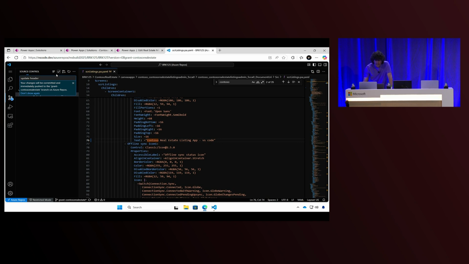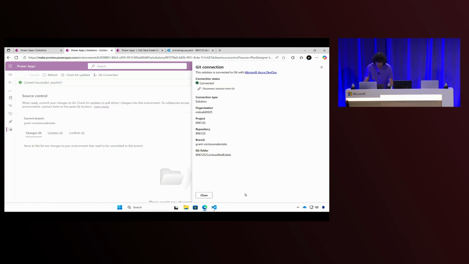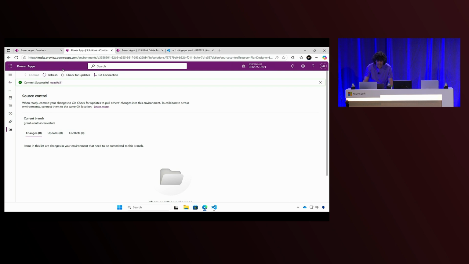Let me commit this, and that's done. So as a pro developer, I can keep using developer tools. I can go to my branch, and I can use that to monitor. For the maker, I will go back here to my solution, and I can always refresh. This will refresh the changes that I've done in the Maker portal, but I also can check for updates.